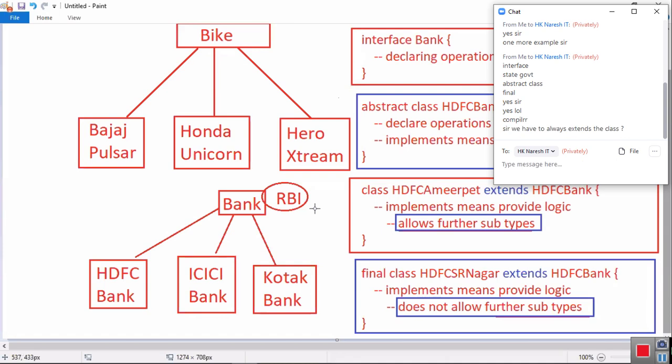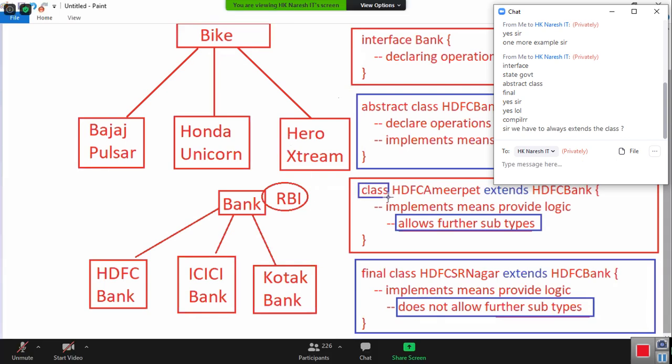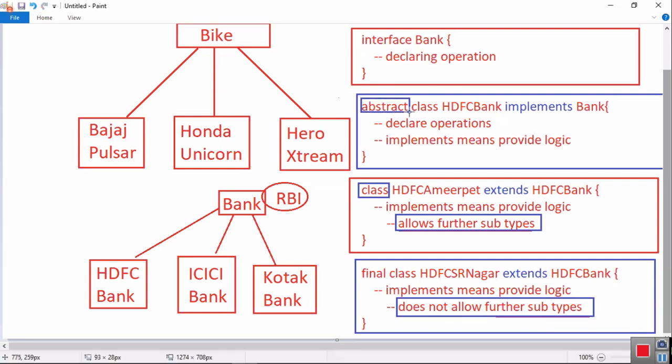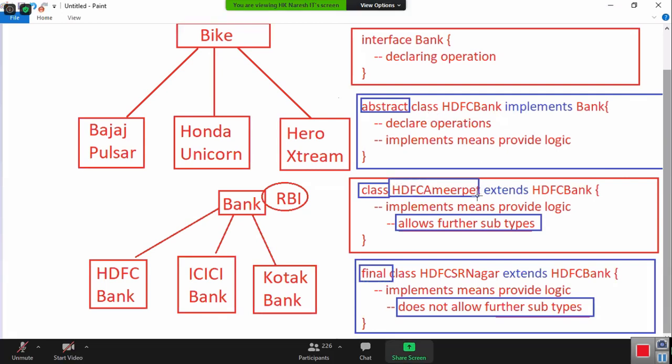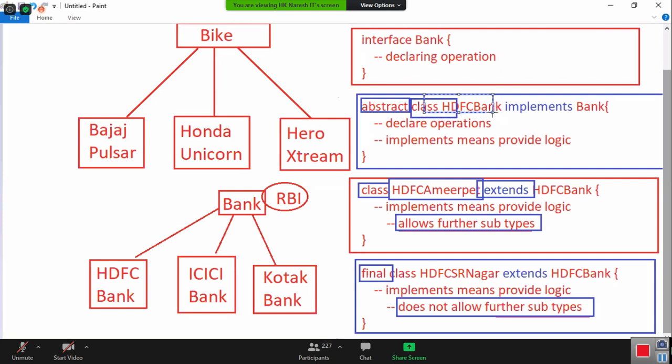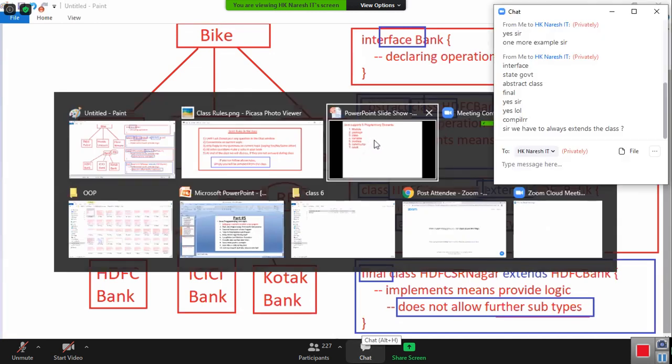How can we recognize a concrete class? If it's just the keyword class, that is a concrete class. A class with the abstract keyword is an abstract class. A class with final is a final class. If you are creating a new class from an existing class, you must use the keyword extends. If you are deriving a new class from an interface, you must use the implements keyword. Okay, now let's continue with the next topics.